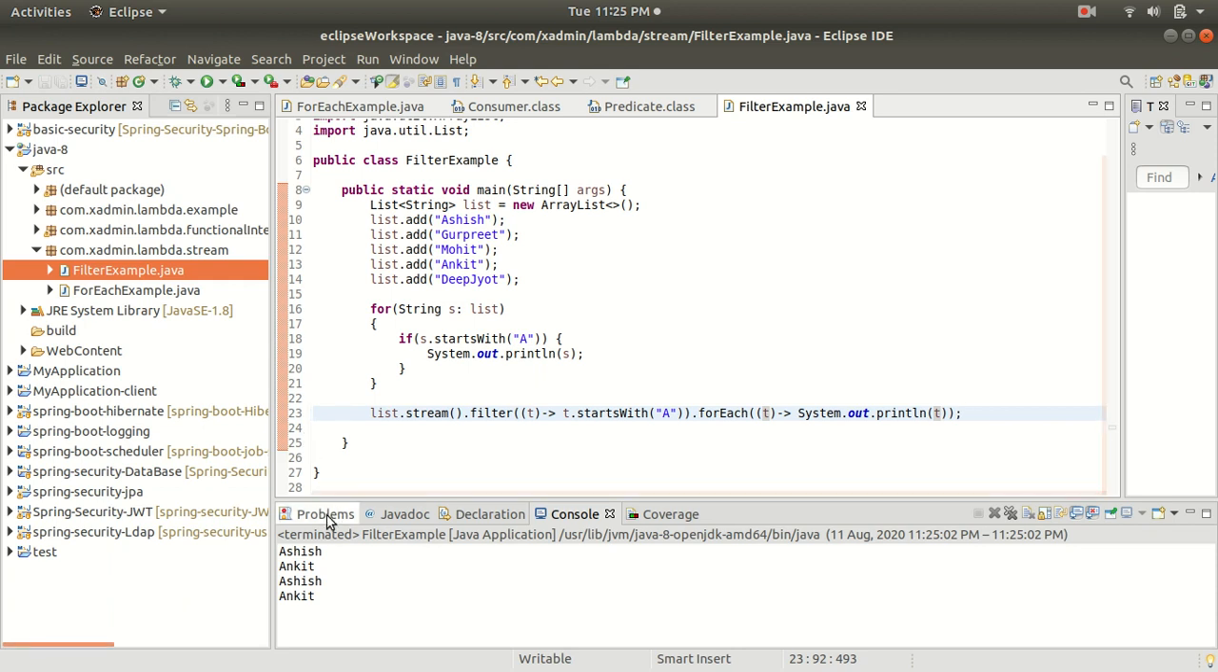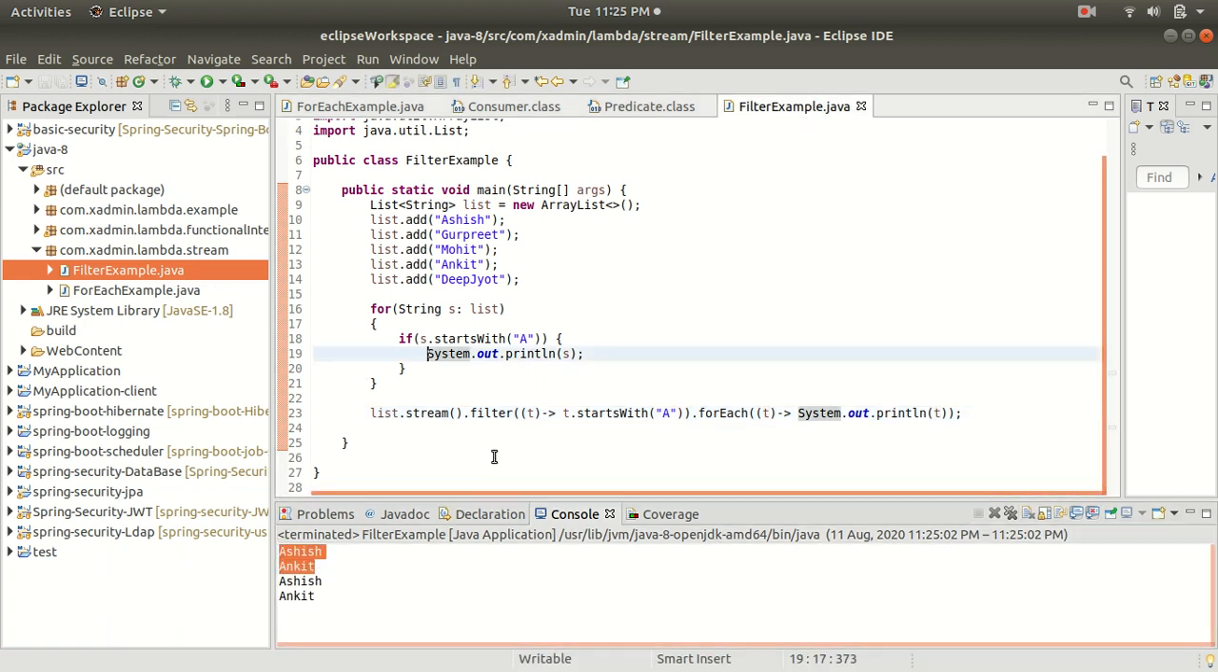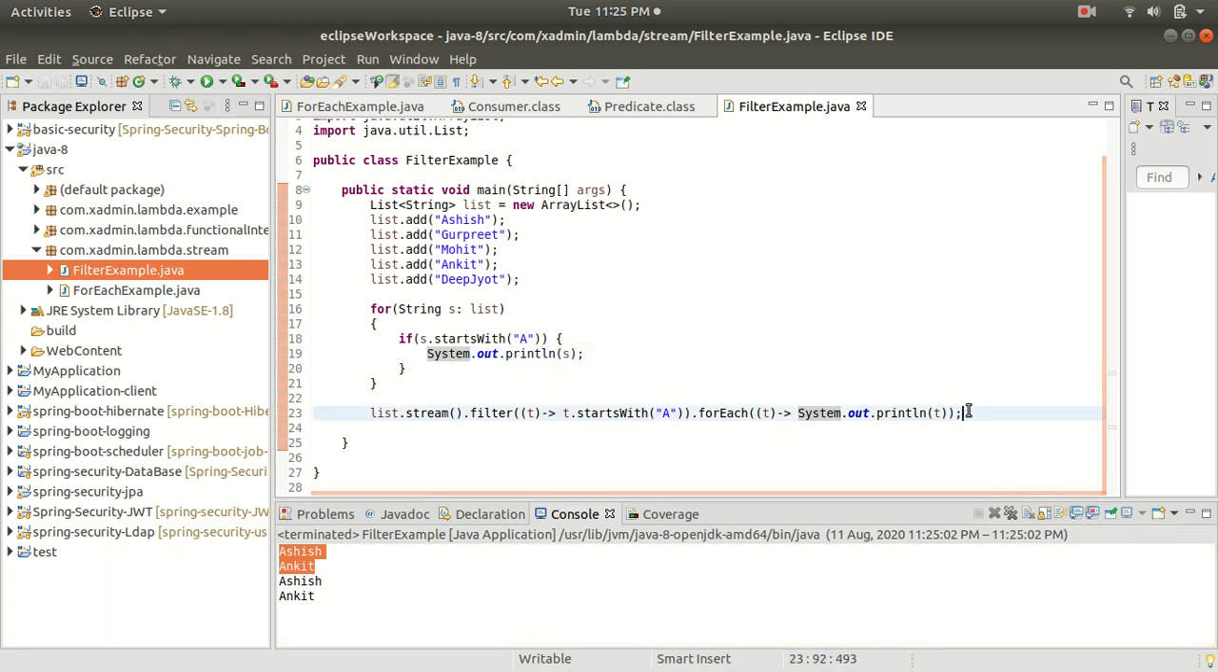So you can see that we are getting the output Ashish and Ankit again. This is for the first SOP and this is for the second SOP here. So this is the way in which we can iterate the list by using the filter method. As the method name filter suggests, if you want to filter any data as per the condition, then you can go for the filter method. The filter method takes a predicate functional interface as an argument, and a predicate has test as the abstract method, so we are writing the lambda expression for the test here.